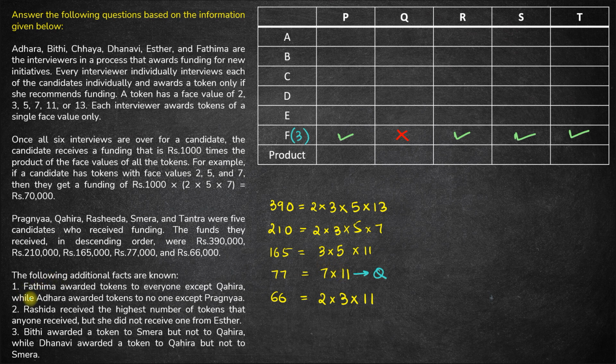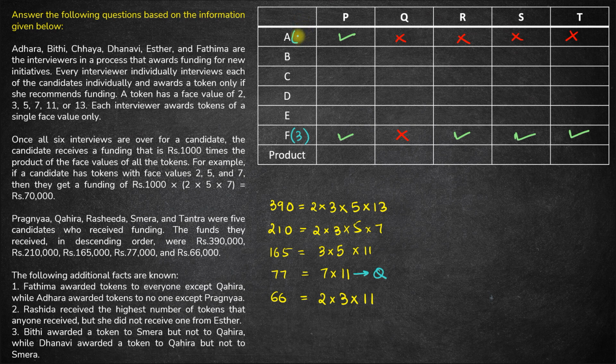Chalo. Next is, while A awarded tokens to no one except Pragnyaa, A awarded a token only to P and not to anyone else. So what can be the face value or what can be the token number of A? Let's see. Which is a number which comes in only the product of one of these numbers and not in anyone else? So 2 comes in at least 2. 3 comes in multiple times, 5 comes multiple times, 7 comes multiple times, 11 comes multiple times. It's only 13 which comes only once.